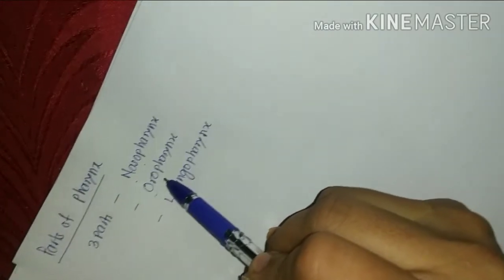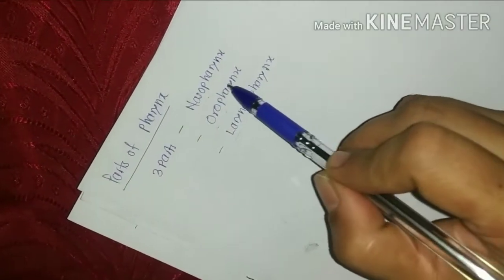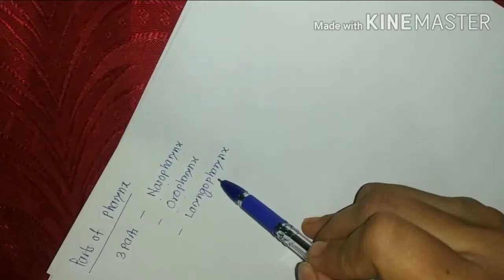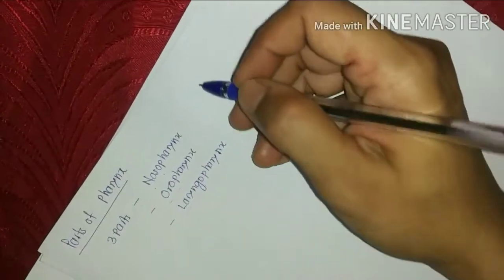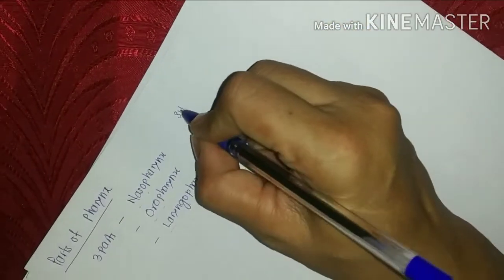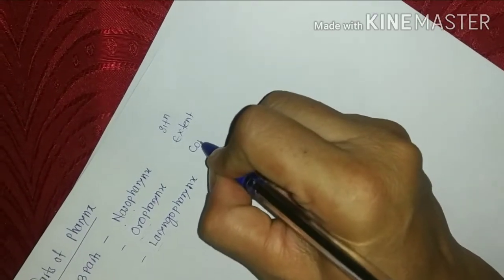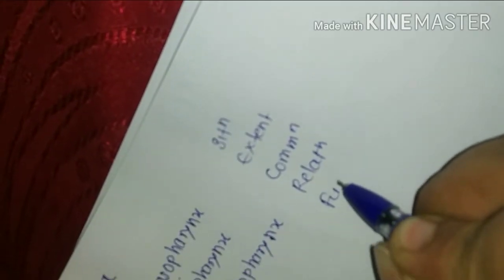Oropharynx lies behind the oral cavity and laryngopharynx lies behind the larynx. Now we are going to study all these parts of the pharynx in some detail under the headings of situation, extent, communication, then relations and function.